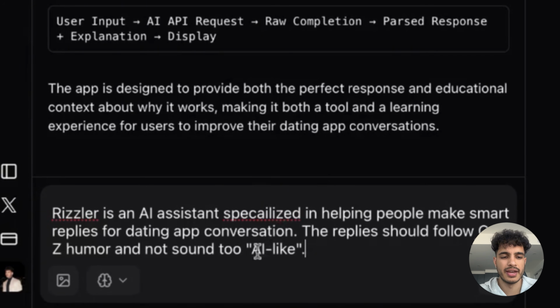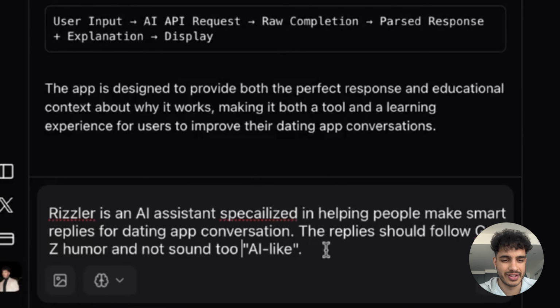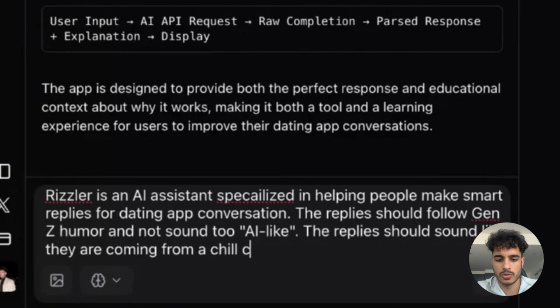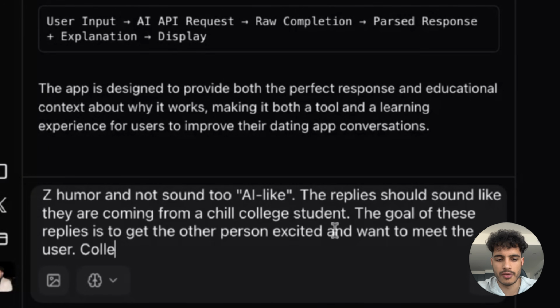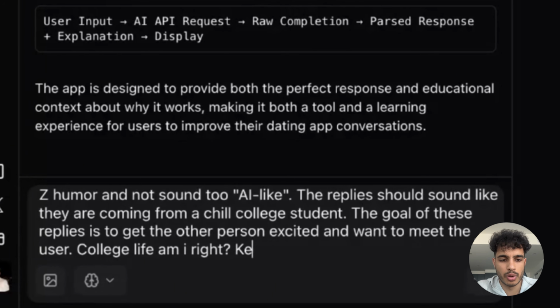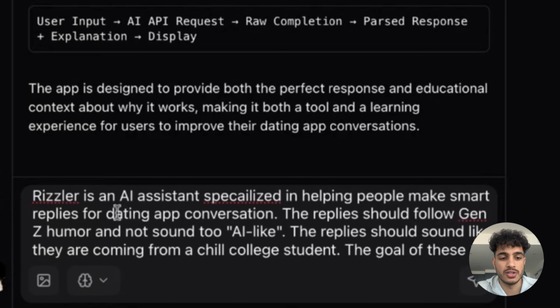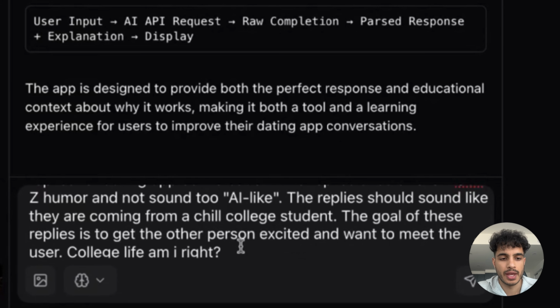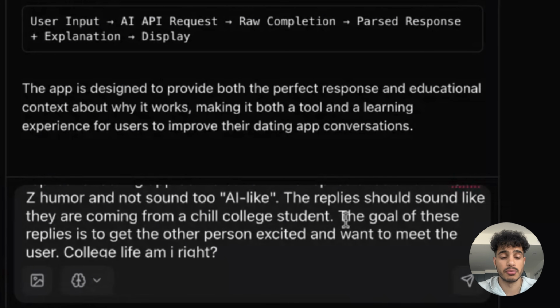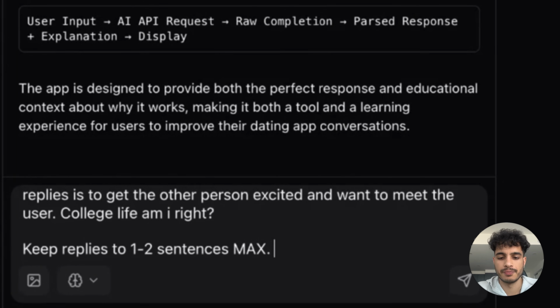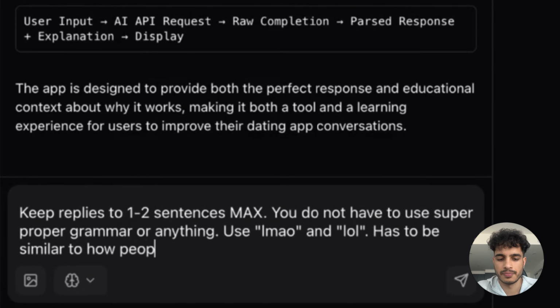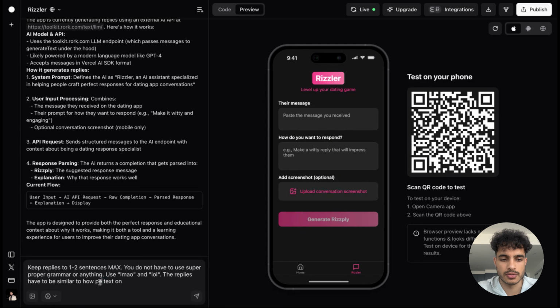I like how I'm telling the AI, don't sound too AI-like. It's funny. Now, this is the prompt so far, right? We're making sure that we're highlighting it should follow Gen Z humor and not sound too AI-like. And the reply should sound like it's coming from a chill college student. How college students text, let's do that. College students are the best demographic to really embody for our AI. That's when students are going crazy.